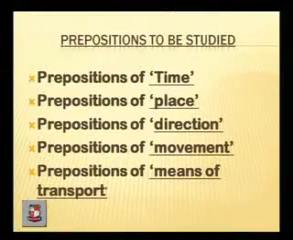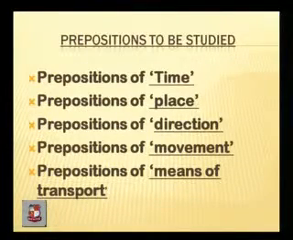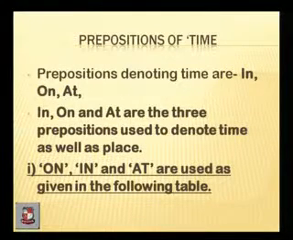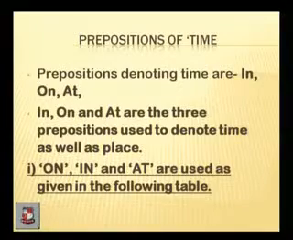So, today we are going to study the below given prepositions. These are the prepositions of time, place, direction, movement, and means of transport. First of all, let's begin with the prepositions of time. The prepositions denoting time are in, on, and at. These three prepositions are used to denote time as well as place. So these prepositions indicating time will also be repeated in the prepositions of place.